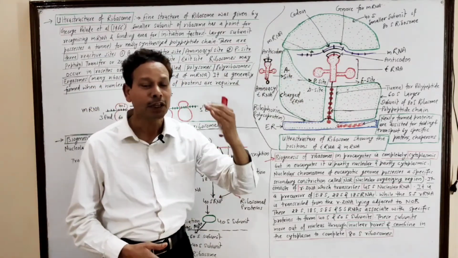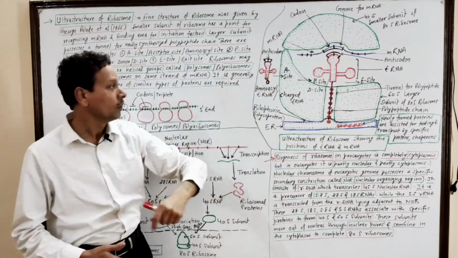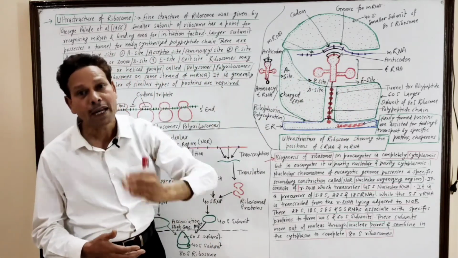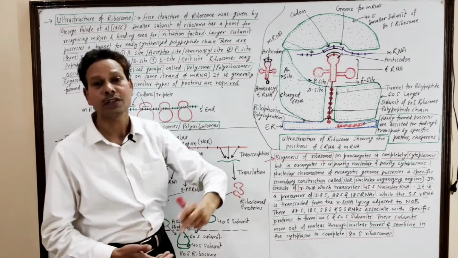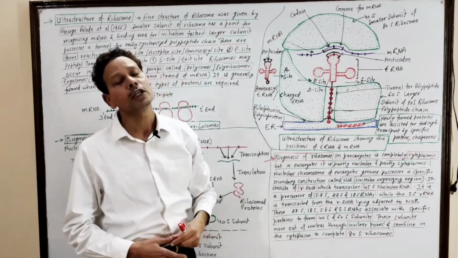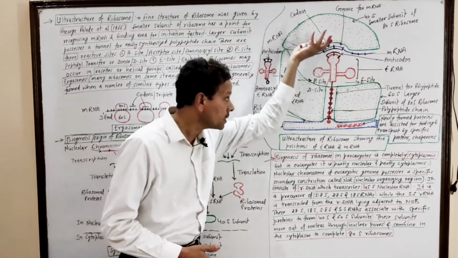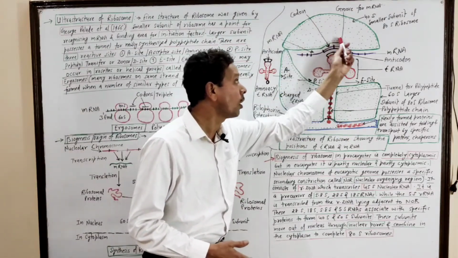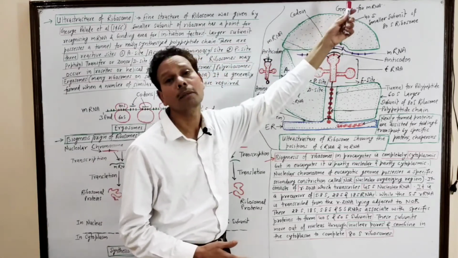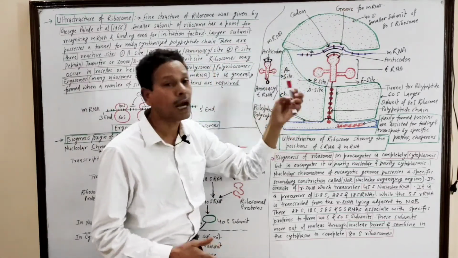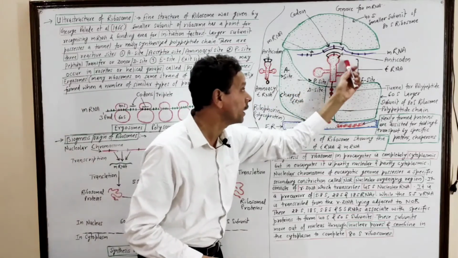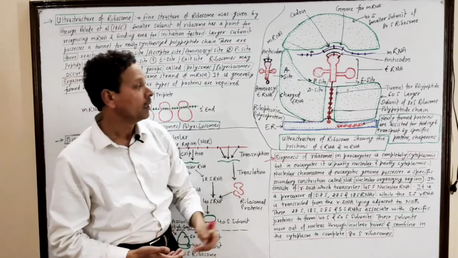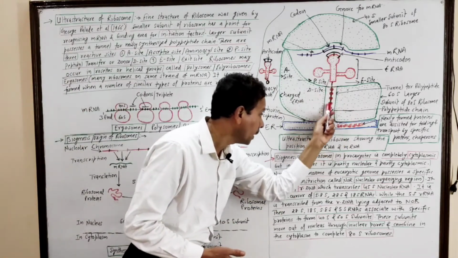Now, in today's lecture, we are discussing the ultrastructure of the ribosome, the fine electron microscopic structure that was given by George Palade. And this ultrastructure shows there is a groove in the smaller subunit for the mRNA molecule. Between both the smaller and larger subunits, the space is present in which the mRNA and tRNA molecules are present. In the larger subunit, a tunnel is present.